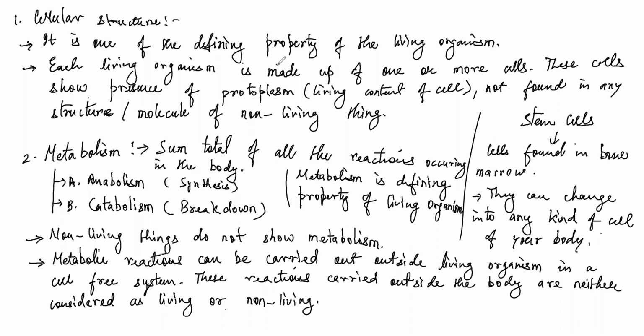Next, now let's see what is anabolism and what is catabolism. So the first part we have is anabolism. What happens during anabolism? Anabolism includes all the building up reactions, when you combine small inorganic material to form a bigger one.